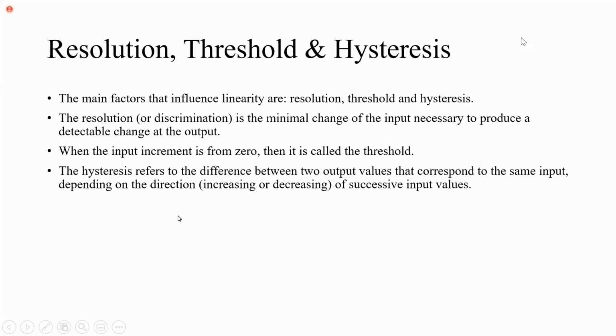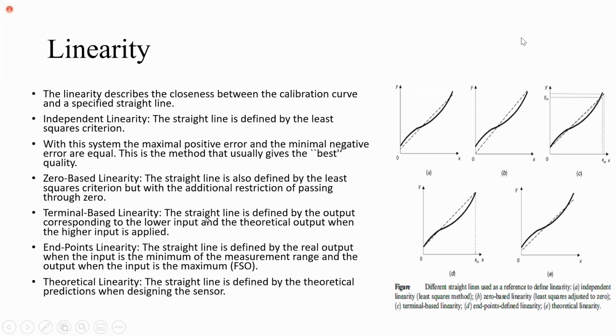Terminal-based linearity. The straight line is defined by the output corresponding to the lower input and the theoretical output when the higher input is applied. Here you can see the variation in the dark line.